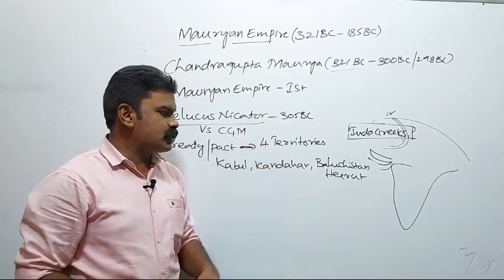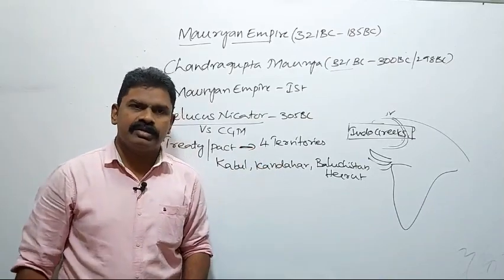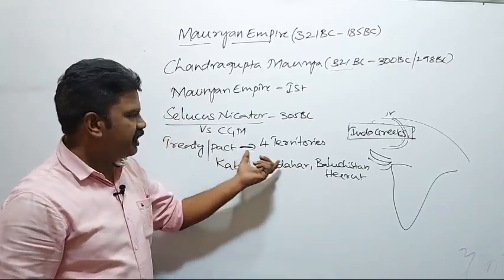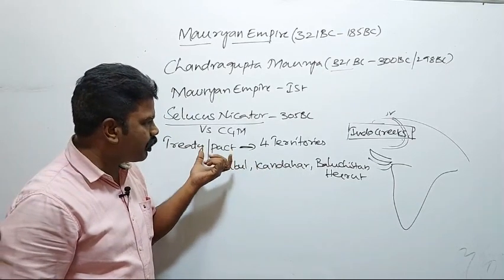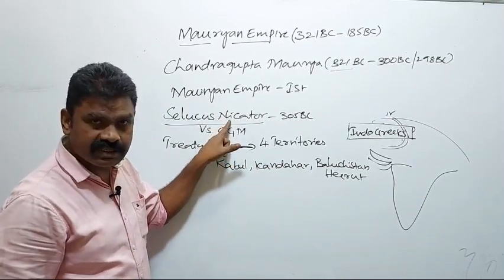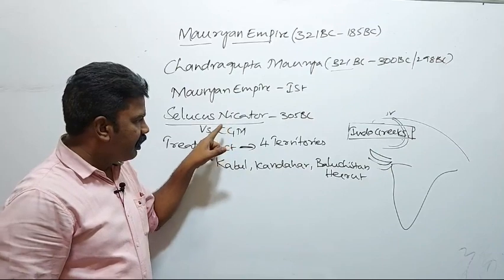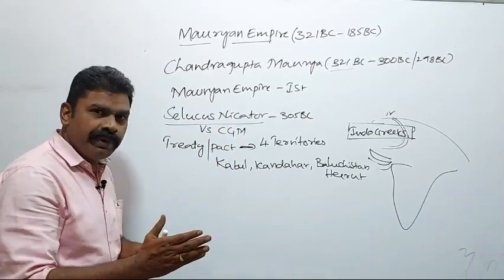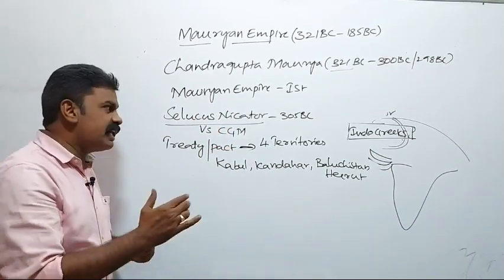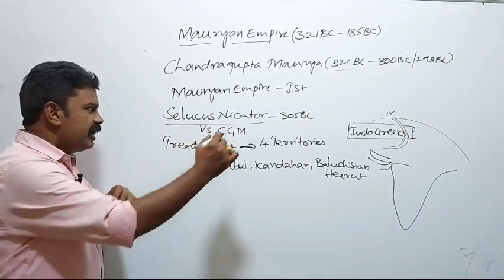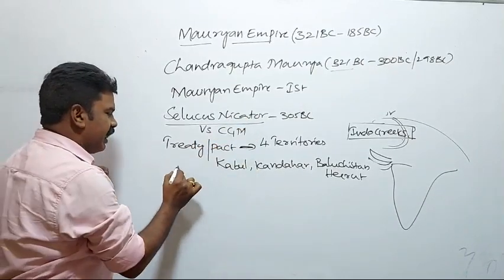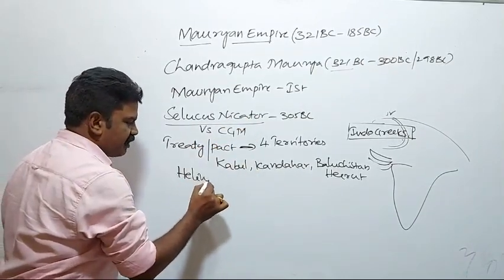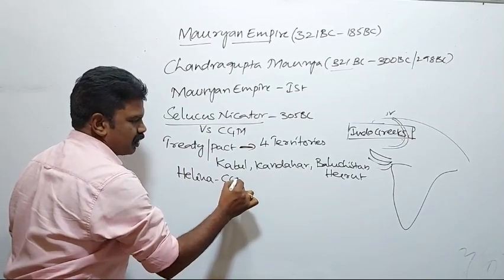Seleucus Nicator also made a matrimonial alliance with Chandragupta Maurya. He gave his daughter Helena to Chandragupta Maurya.